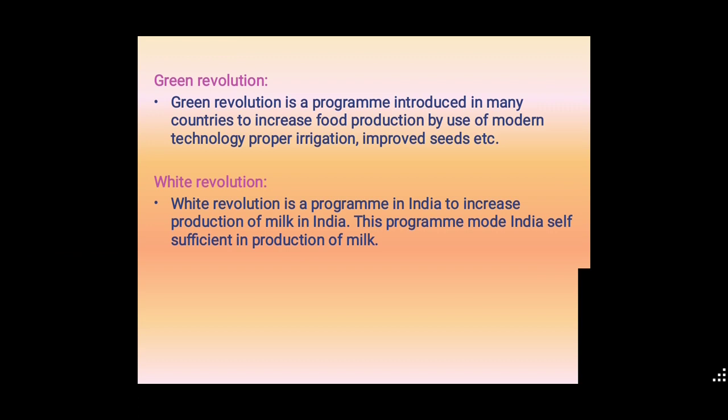After this revolution, one more revolution came, which we call the White Revolution. This is also a program in India to increase the production of milk. Through this, India increased its milk production. This program made India self-sufficient in milk production. That is one of the peculiar revolutions here.